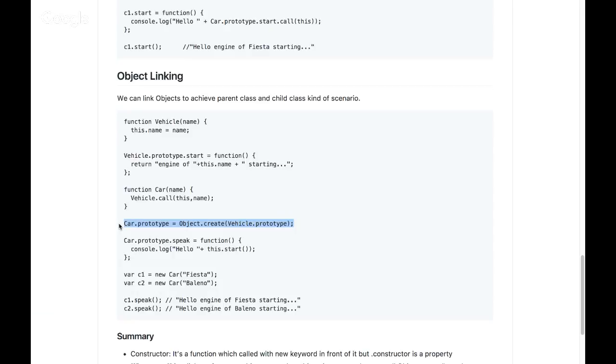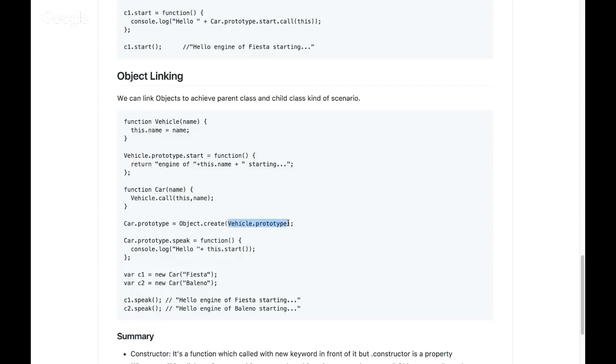So what are the first two steps of what new does? It creates a brand new object, and it links to the constructor's prototype, and that's what we are doing over here. So Car.prototype equals Object.create(Vehicle.prototype). So that's how Car.prototype is linked to Vehicle.prototype.